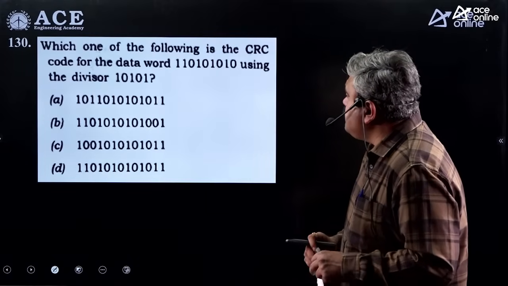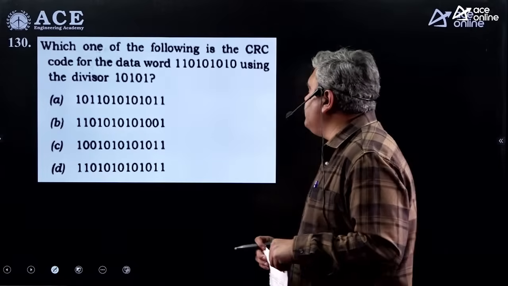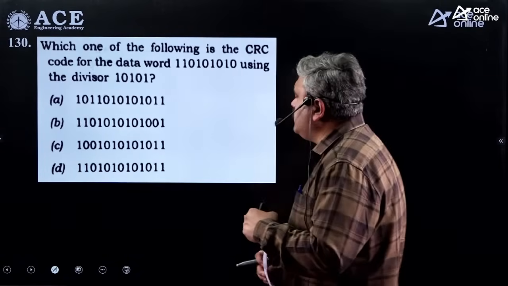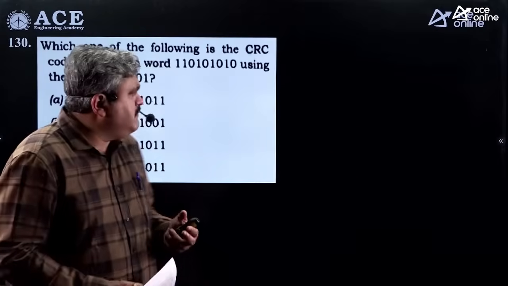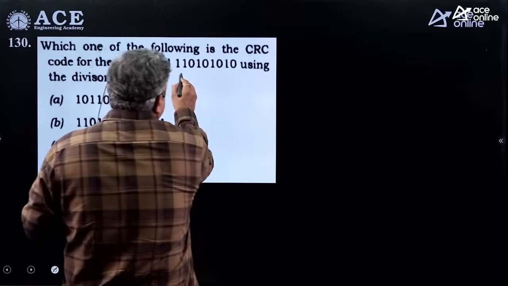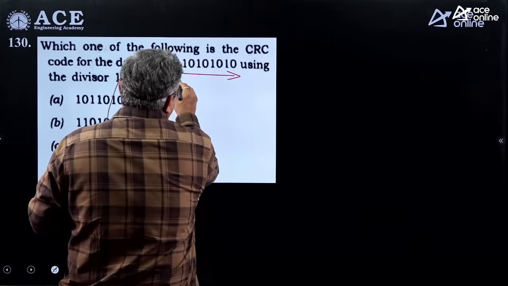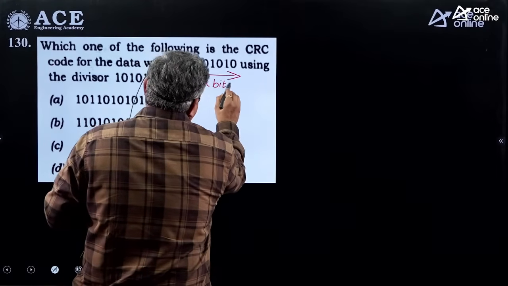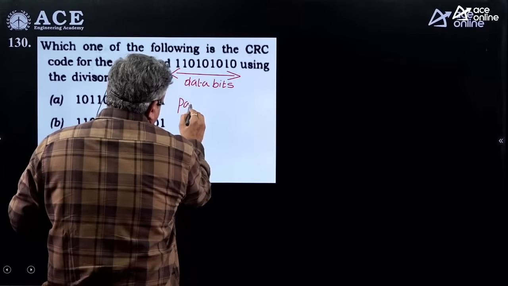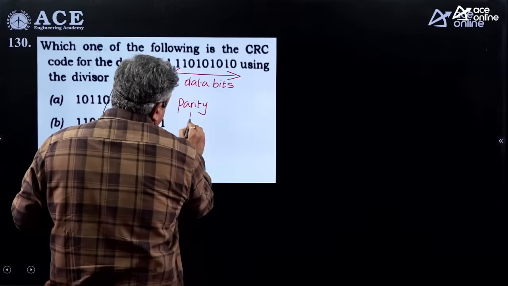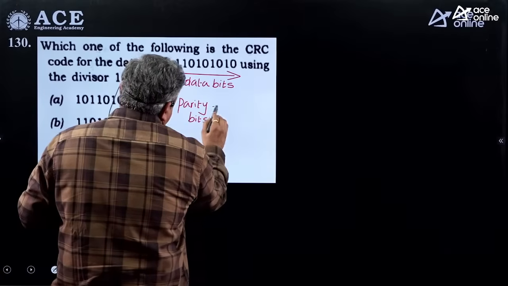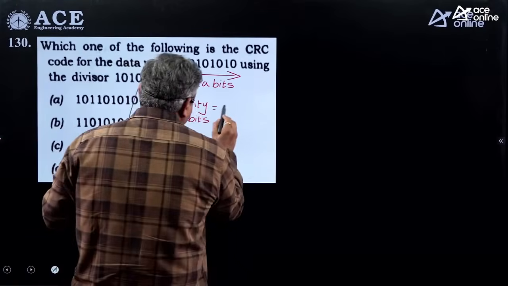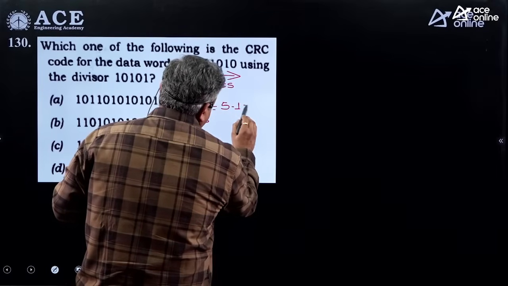Next. Which of the following is the CRC code for the data word using the divisor 10101? So here you have to do a little bit of calculation. Basically this is your data bits. And how many parity bits are required? Here you are using a divisor with 5 bits, so you require 1 less than that. 5 minus 1 will be 4.